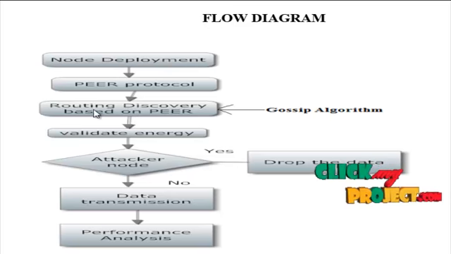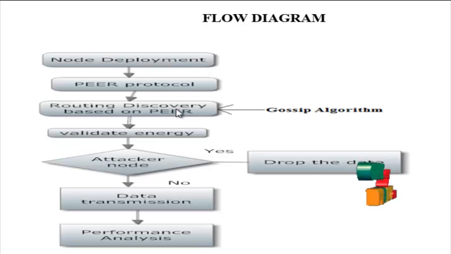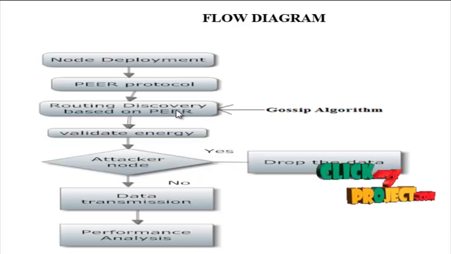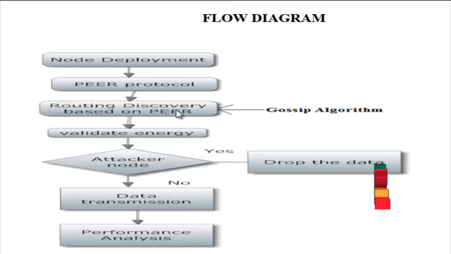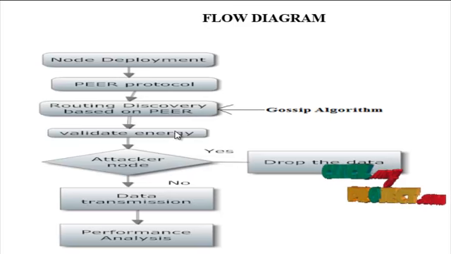Next, the routing discovery based on peer. Routing discovery through peer-to-peer selects the energy efficient node to transmit the data. Choose high priority, select the node. Here the Gaussian algorithm is used.